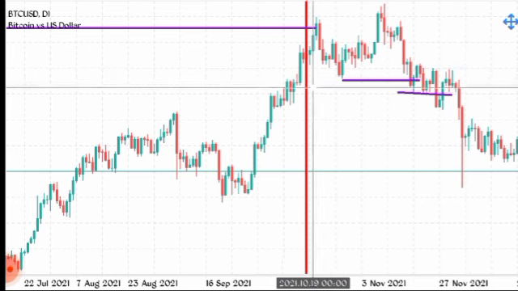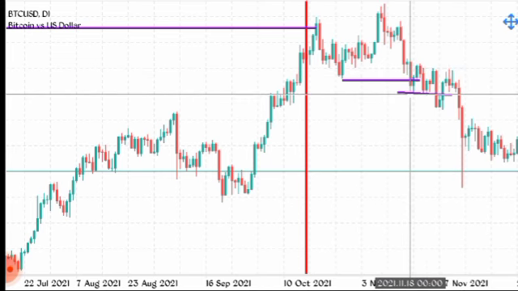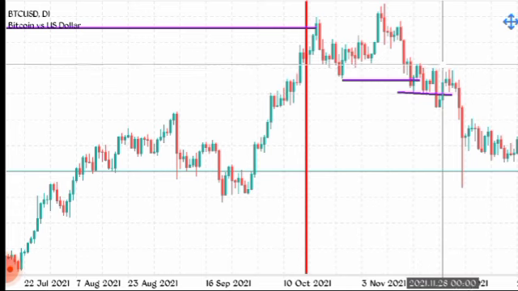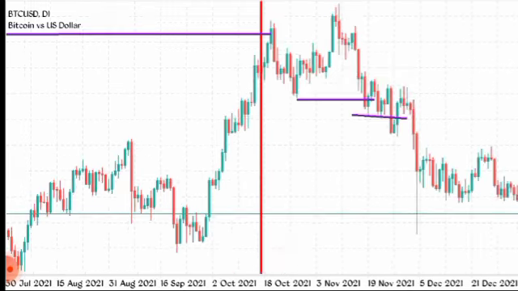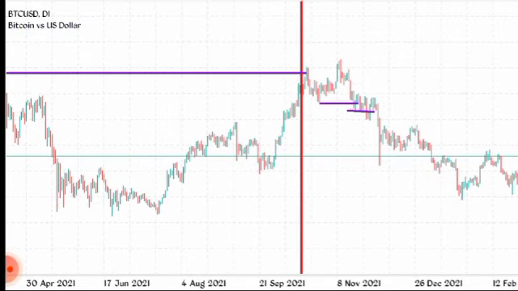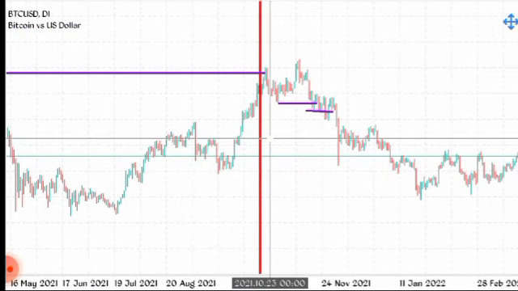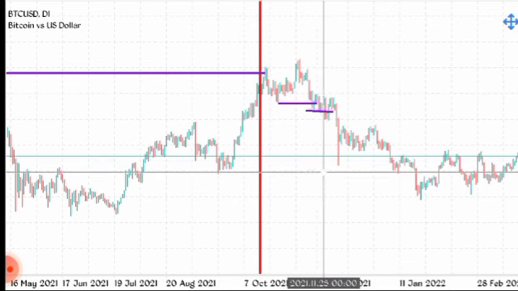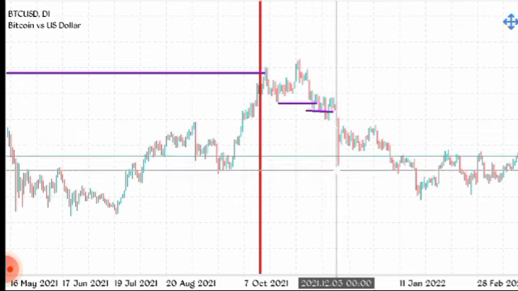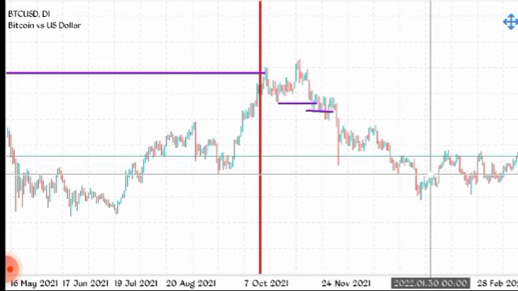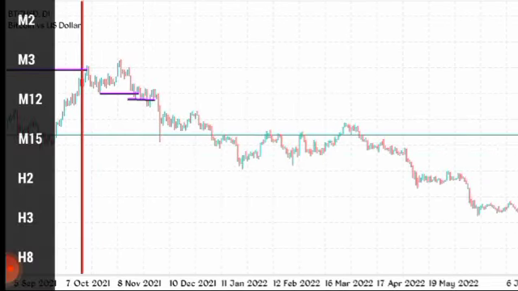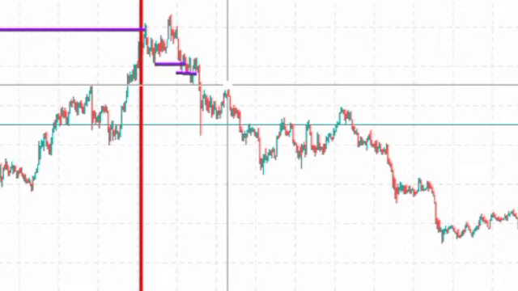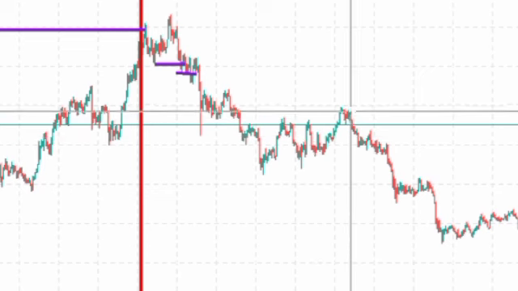So from higher highs, it's now giving us lower lows and lower highs: lower low, lower high, lower low, lower high. So now the trend has changed. Many people might be thinking that this is the last strong low on the weekly time frame, but for me, this structural change here is where I know my trend has changed. Another break again, lower low, lower high, and it keeps giving us lower low, lower high, like that.